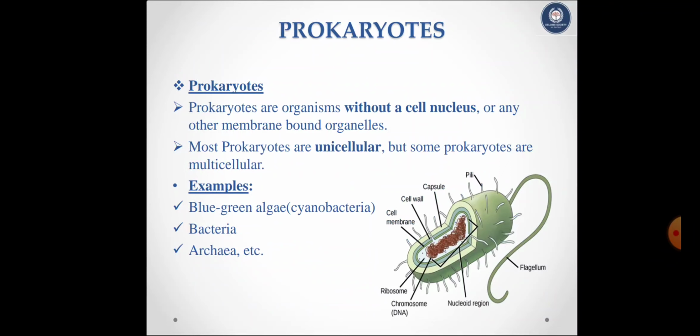In that, the first one is prokaryotes. Prokaryotes are organisms without a cell nucleus or any other membrane-bound organelles. Most prokaryotes are unicellular, but some prokaryotes are multicellular. Examples are blue-green algae, that is cyanobacteria, bacteria, archaea, etc.